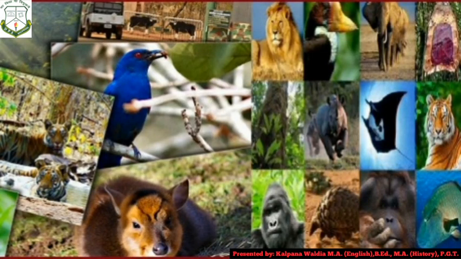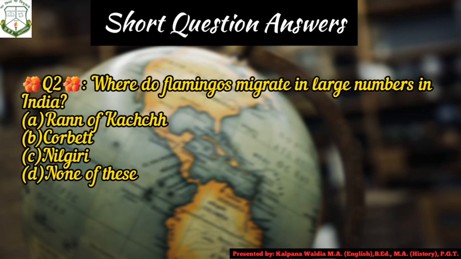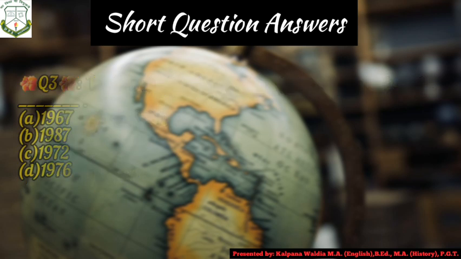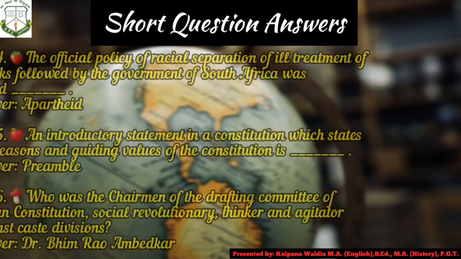Children, some of the very important and common questions that may be asked from these two chapters are: Royal Bengal tiger found in arid forest, tropical forest, tropical deciduous forest or mangrove forest. Next question may be asked: where do flamingo birds migrate in large number in India? Rann of Kutch, Corbett, Nilgiri, or none of these. Then another question from this chapter is: Wildlife Protection Act was implemented in India in 1967, 1987, 1972 or 1976. All these are the important questions from this chapter.